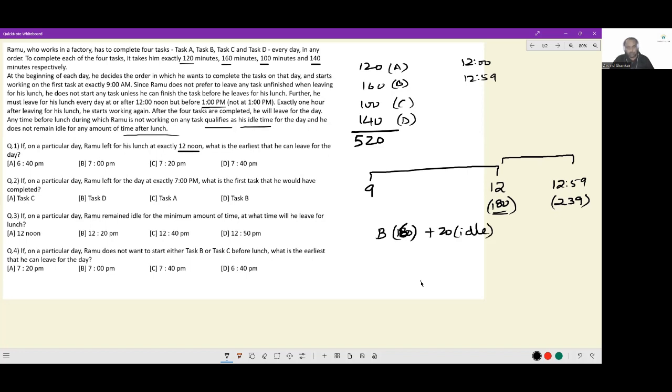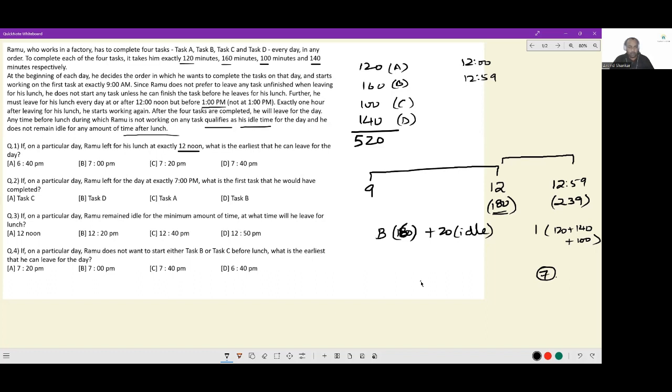Then he goes for his lunch. He comes back at 1, and then he will do whatever task in whichever order, whether he does A first or C first or D first, I don't know. The time taken by him will be 120 plus 140 plus 100, which adds up to a grand total of 360 minutes, 6 hours. So he will get free at 7 p.m.